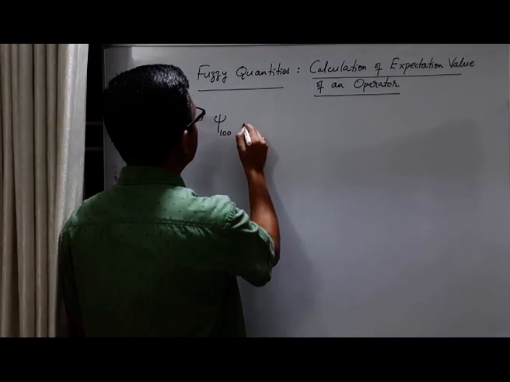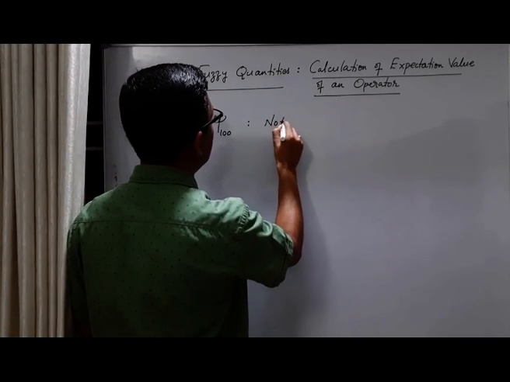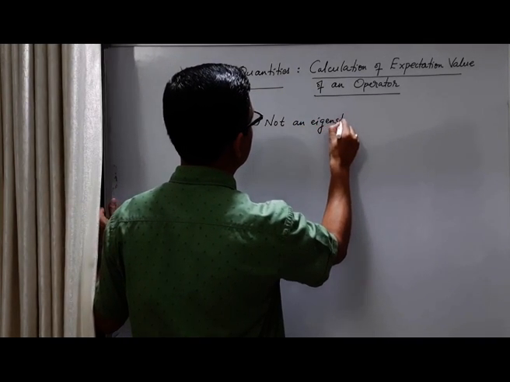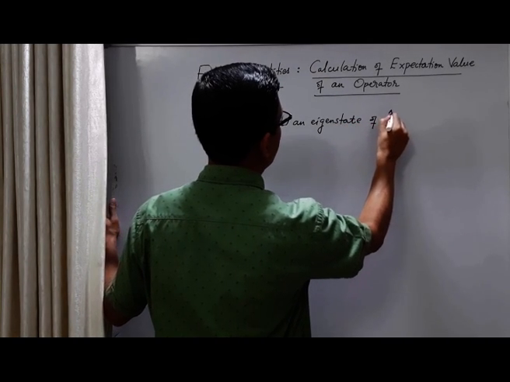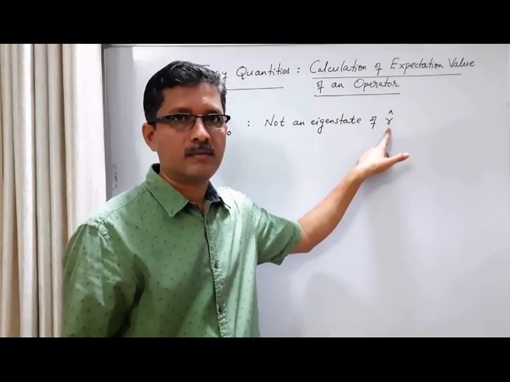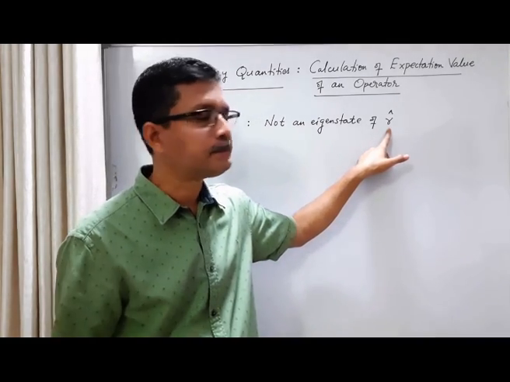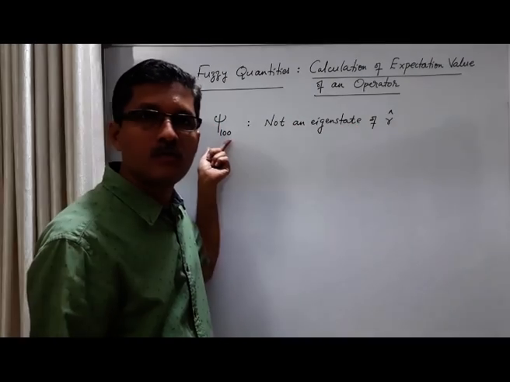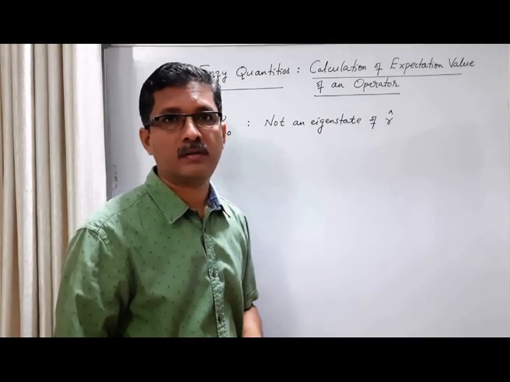The important point is that this wave function is not an eigenstate of the position operator R, the operator corresponding to the radial distance. So this ground state of energy of the hydrogen atom is not an eigenstate of the position operator.